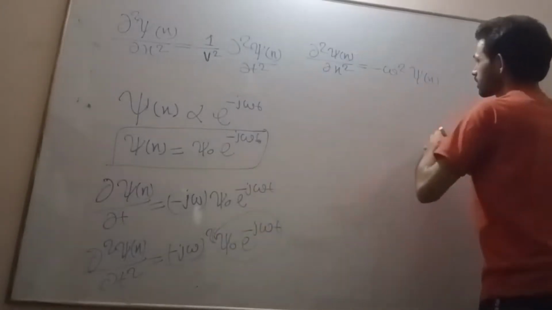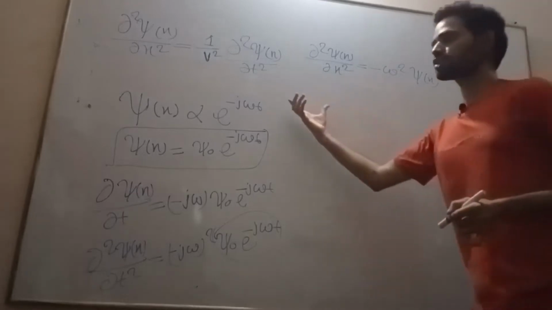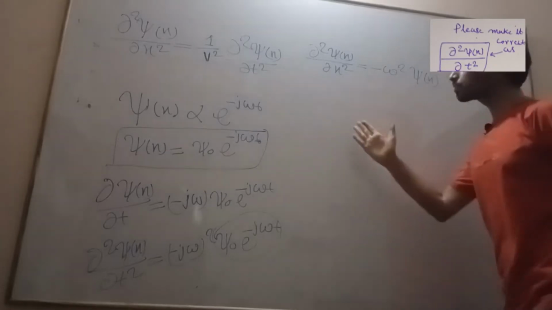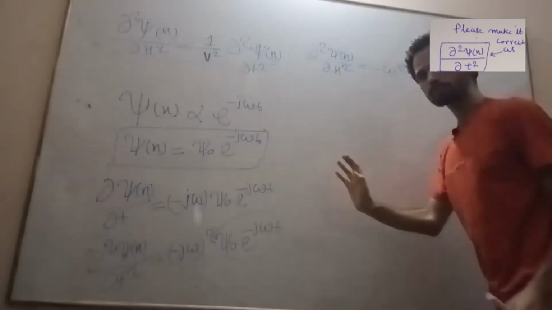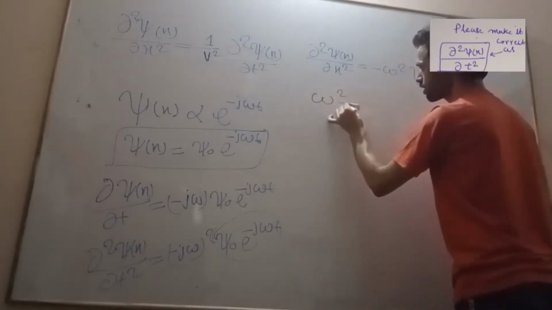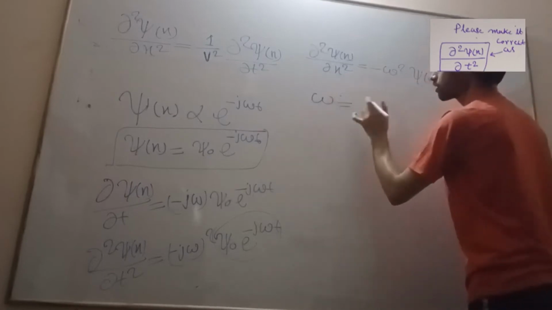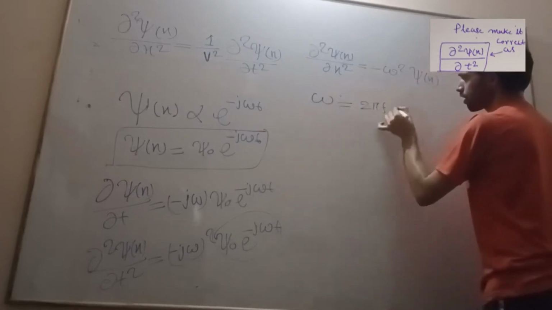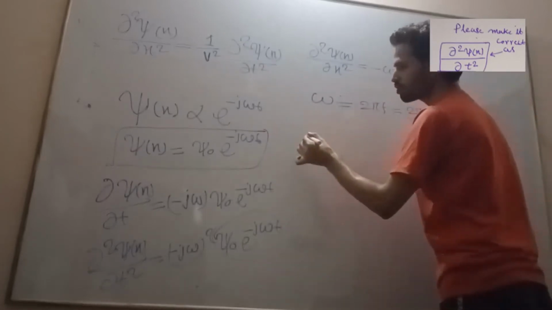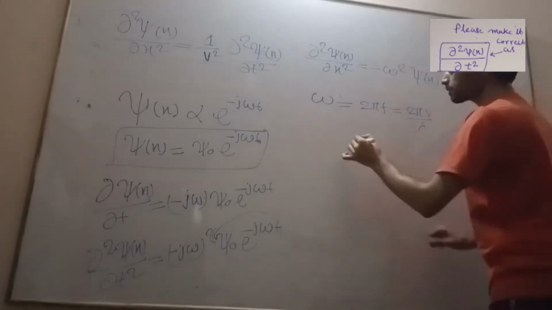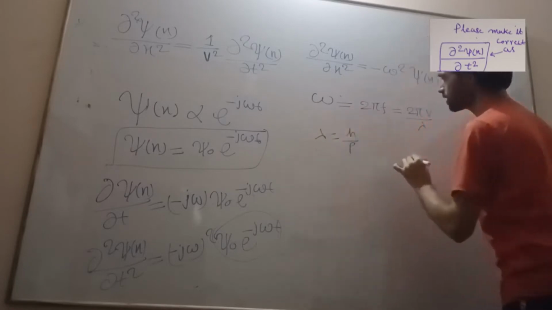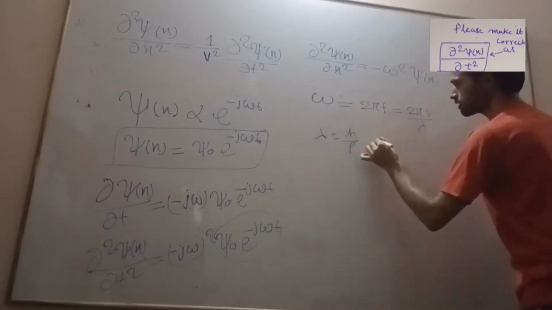Now, as we know, Schrodinger incorporated the principle of energy quanta and the de Broglie principle. For that purpose, we have to replace omega, which is equal to 2 pi f, where f is equal to v by lambda. According to the de Broglie principle, the wavelength lambda is equal to h by p. So now we will replace this.